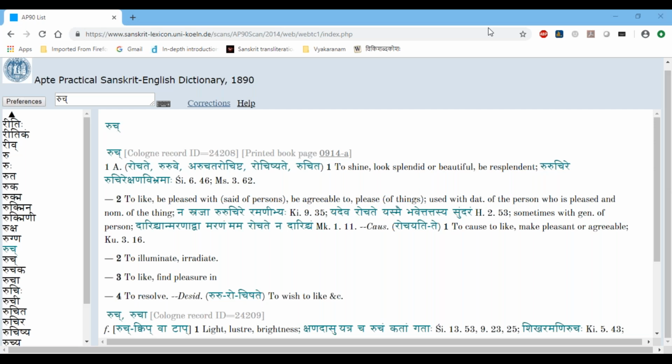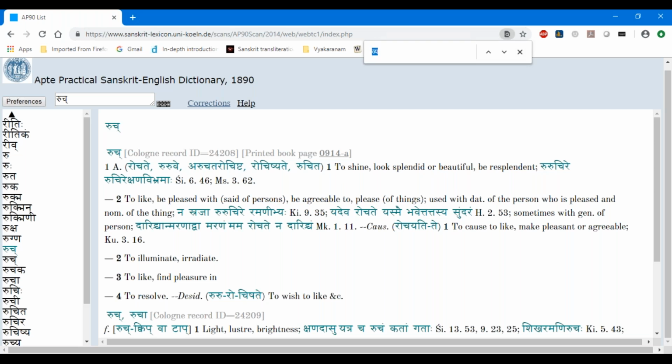Okay, why then mama rochate in the third line? Good question. The third line, where is it? Let me search for that. Okay, here it is.